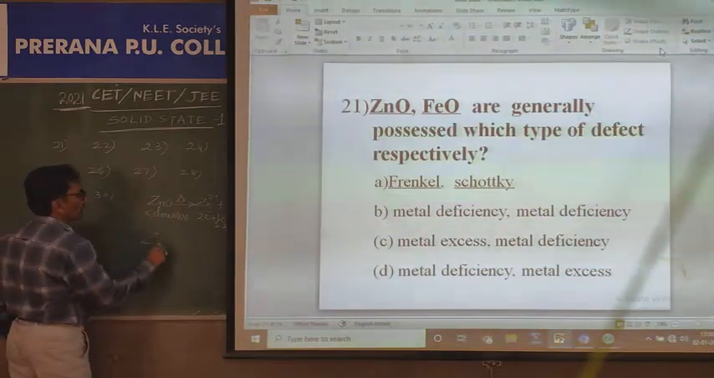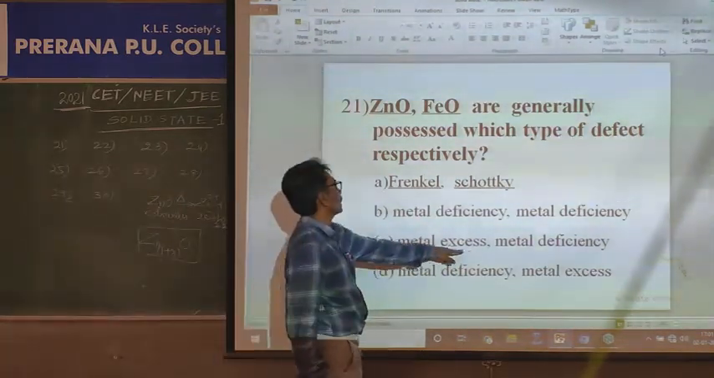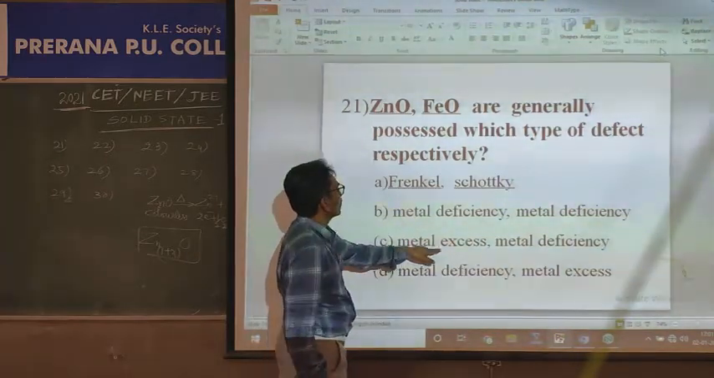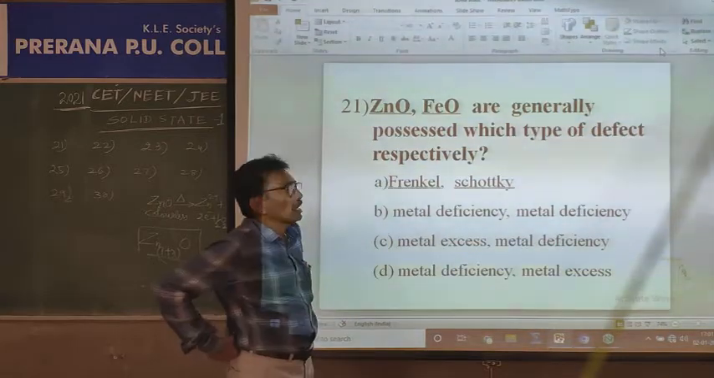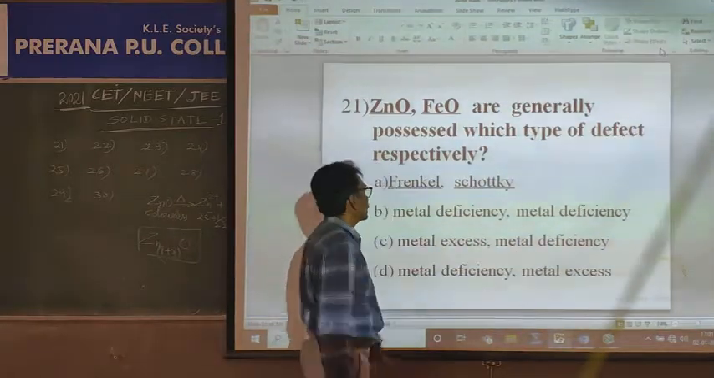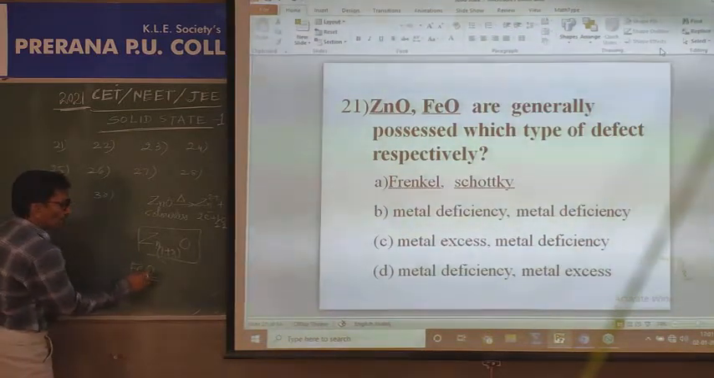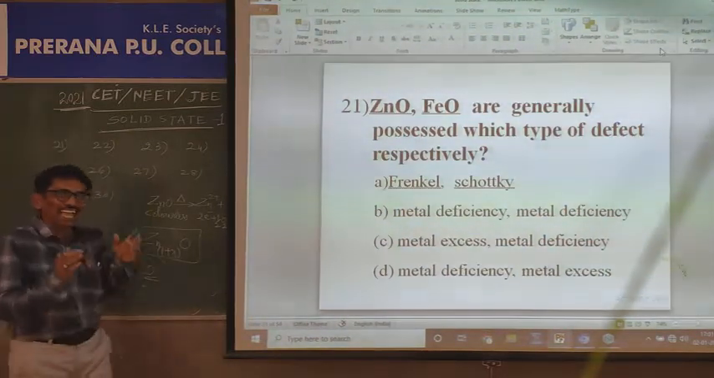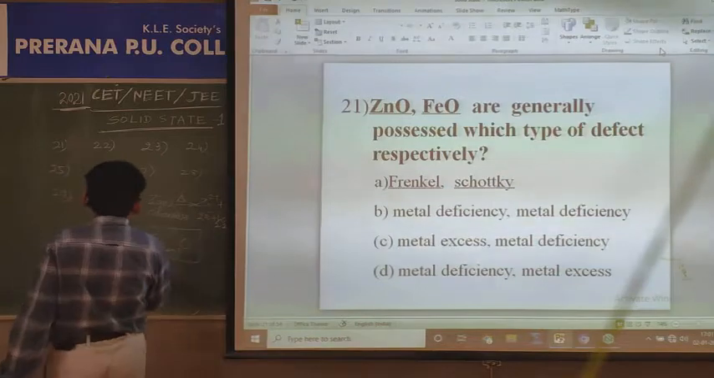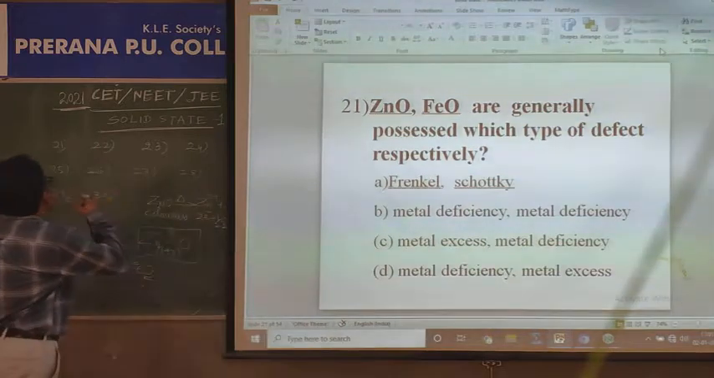The formula is Zn 1 plus x O. Excess metal ions are present. Metal excess, not Frenkel. Okay, leave it. So the answer is Frenkel or Schottky, not correct. Why? Because these two are non-stoichiometric solids. So it is metal excess. What about iron oxide? Here, to satisfy the valence of oxygen, a sufficient number of iron atoms are not available because iron exists in +2 state and +3 state. Therefore, it is a metal deficiency defect. So answer C is correct in the 21st question.